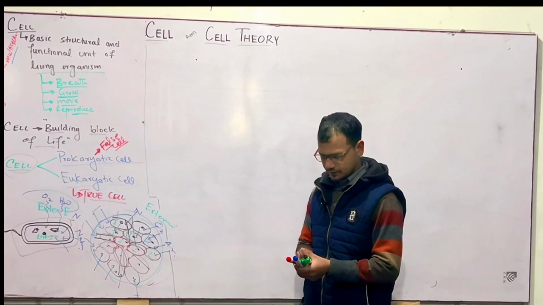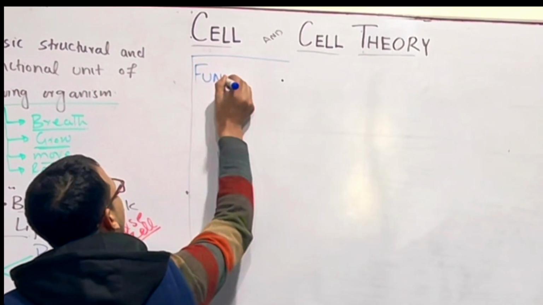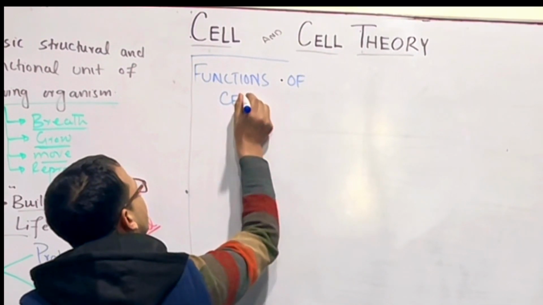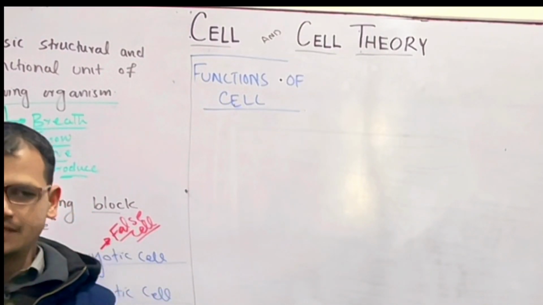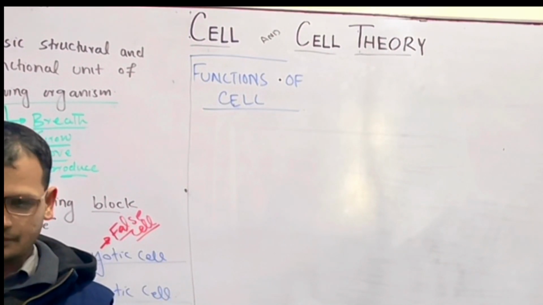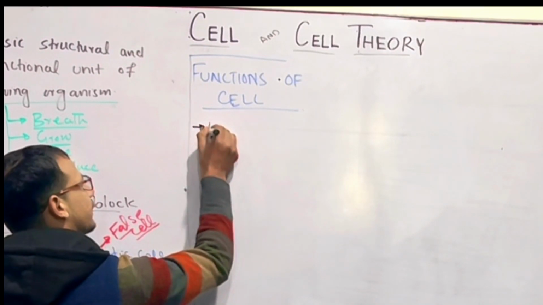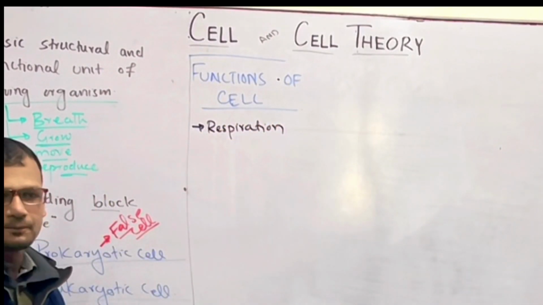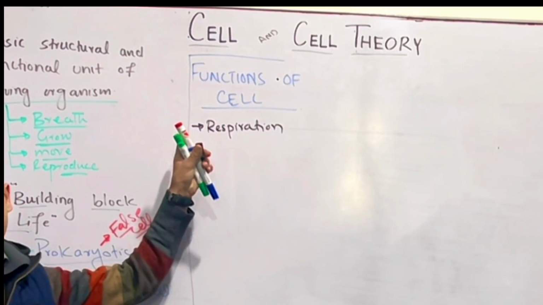cell? Functions of cell. Anyone? Functions of cell. What are the functions of cell? All the functions that occur in the body are the functions of cell. I already told you. For example, respiration. Respiration is the function of cell, because we will study the human cells, not prokaryotic.